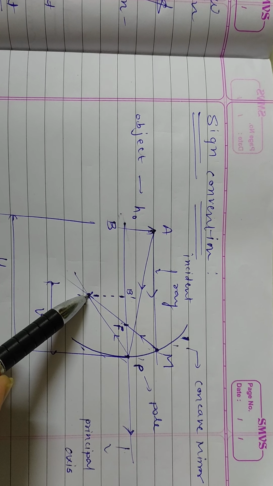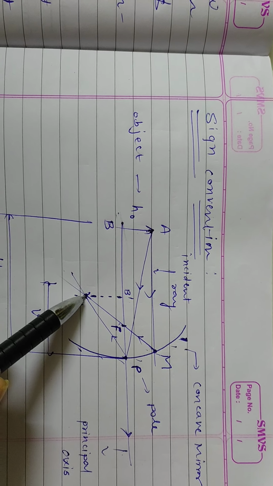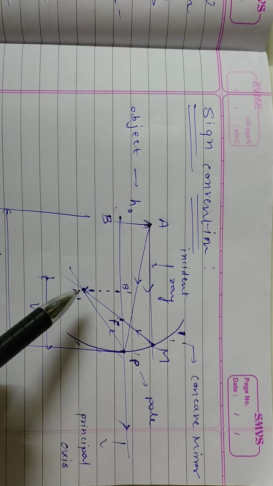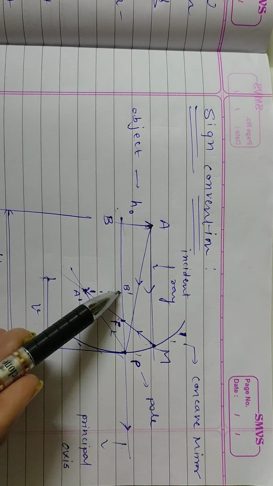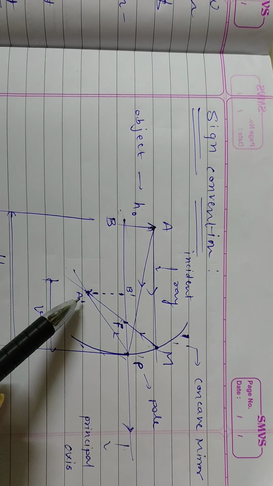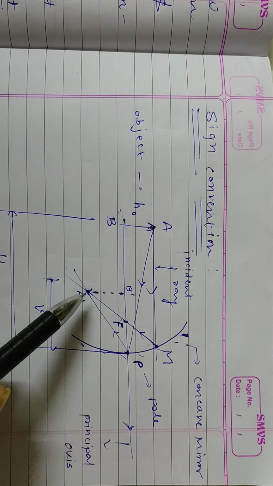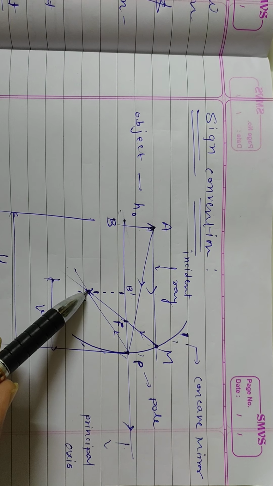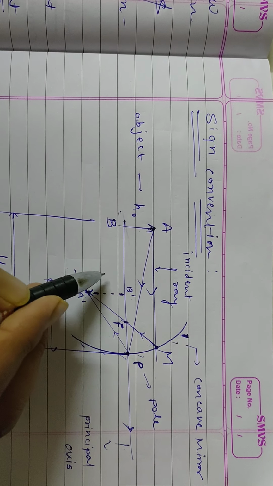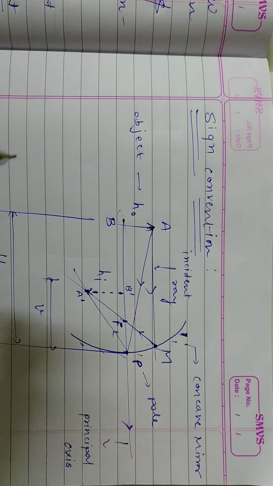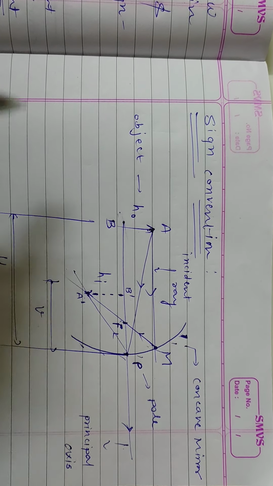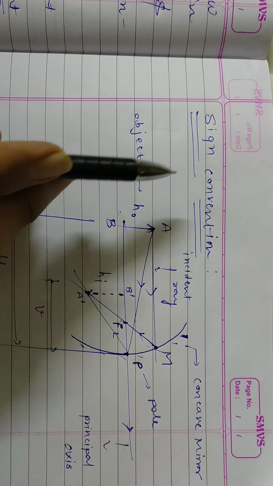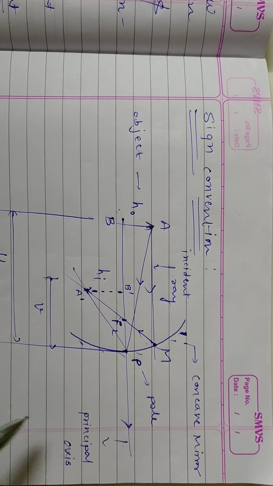So the basic condition for image formation is what? At least two reflected rays must intersect each other, and only then is the image formed. One more time, at least two reflected light rays must intersect each other, and only then is the image formed. And the height of the image is denoted by hi. Sometimes it is h and h dash. Clear? Now for sign convention we will go to the second video.